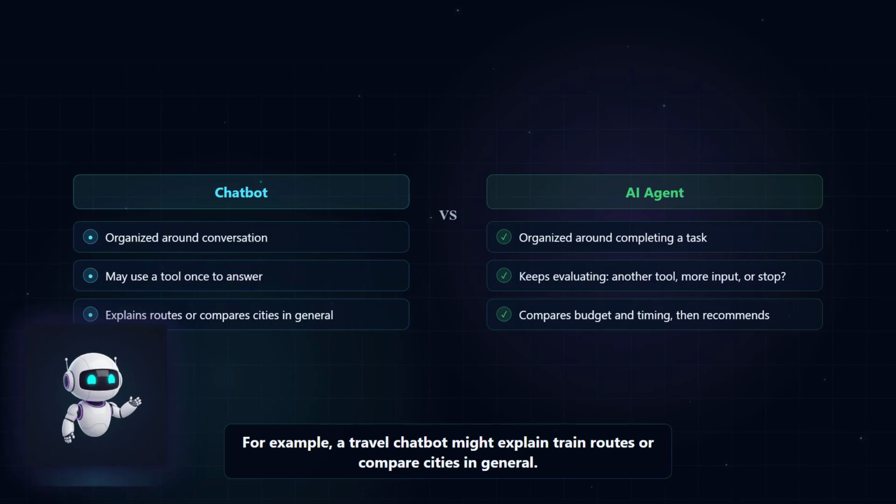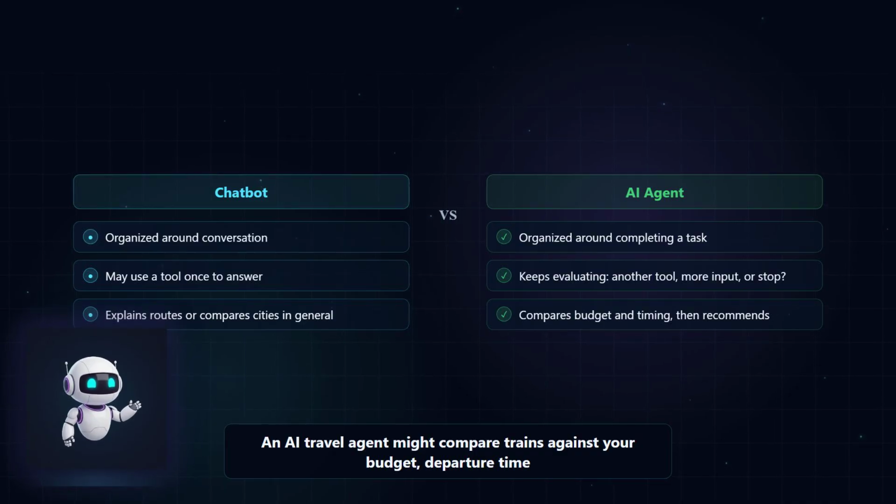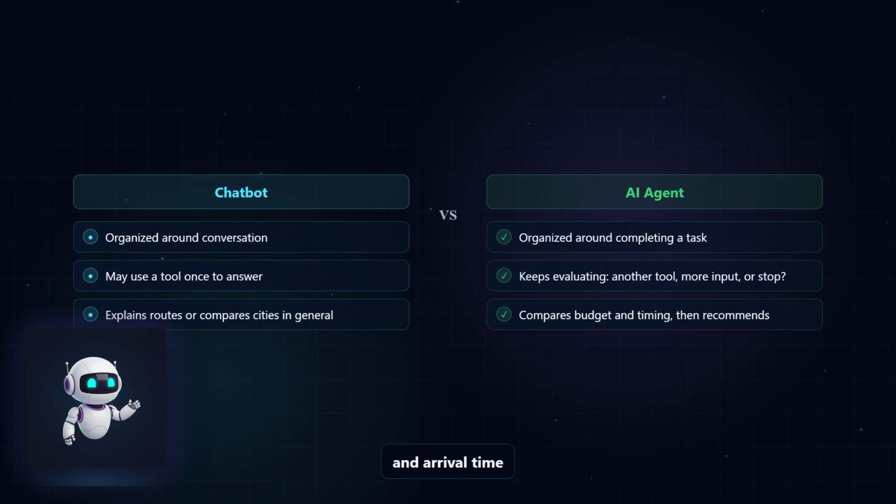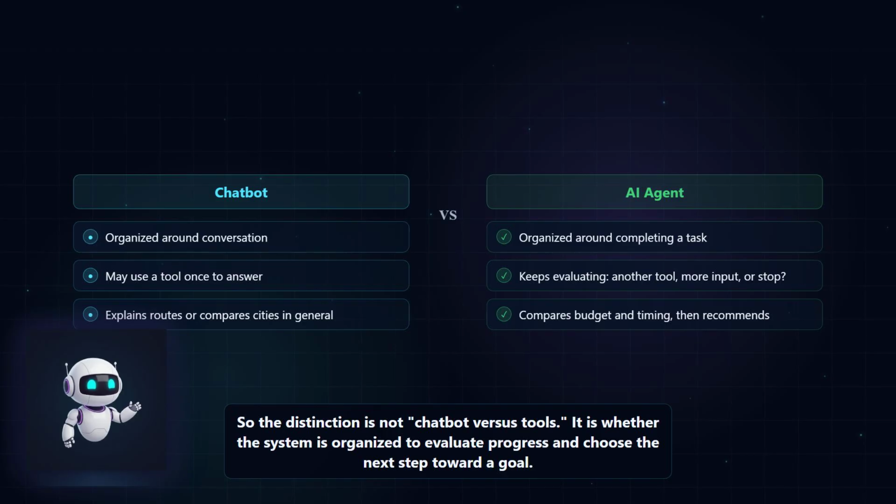For example, a travel chatbot might explain train routes or compare cities in general. An AI travel agent might compare trains against your budget, departure time, and arrival time, then produce a recommendation. So the distinction is not chatbot versus tools. It is whether the system is organized to evaluate progress and choose the next step toward a goal.